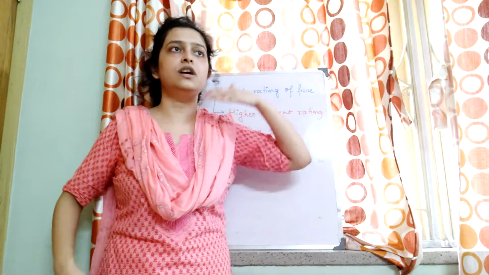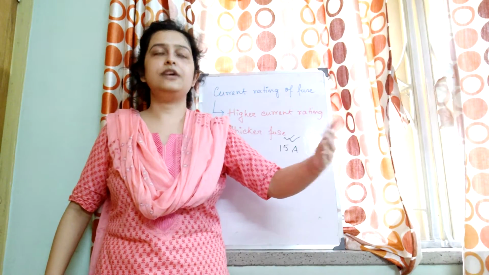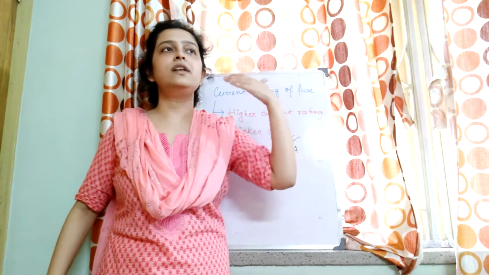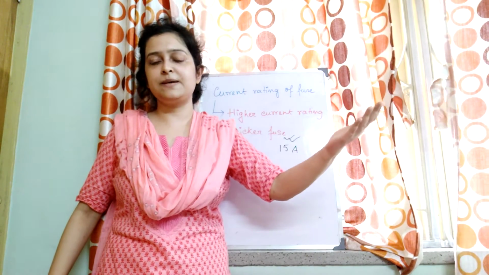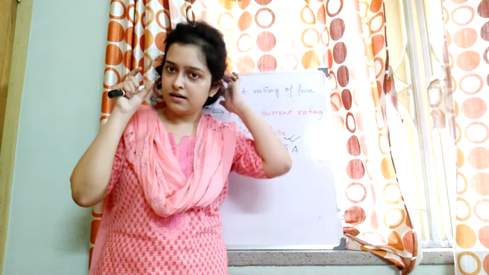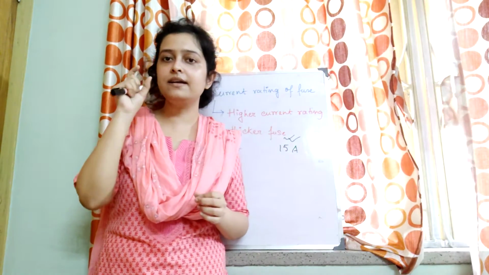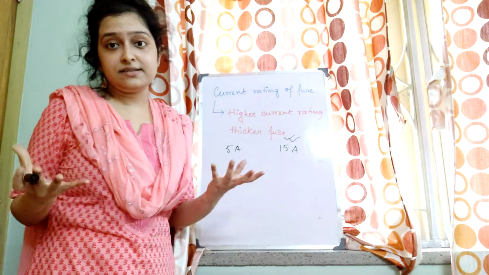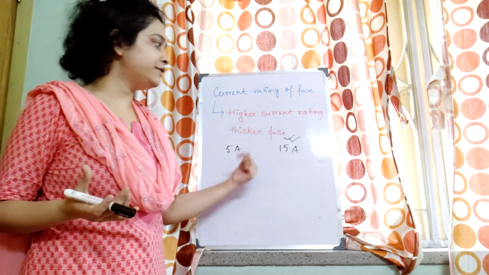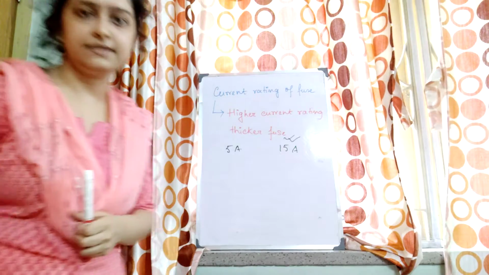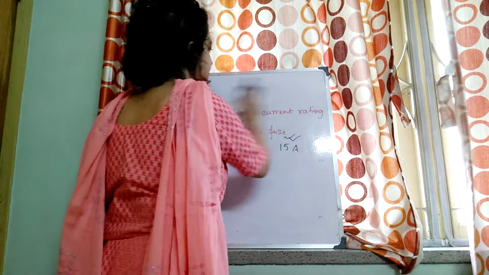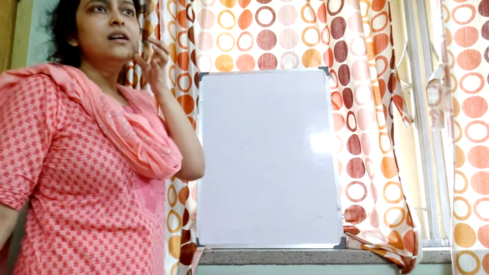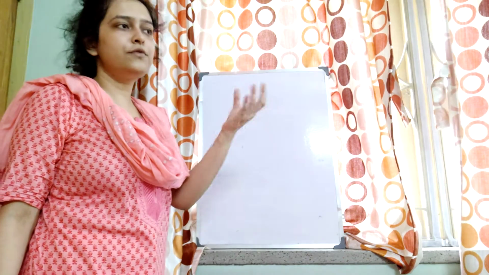If the appliance has more current consuming capacity, if the appliance has a higher safety limit, then we will use a higher current rating specified fuse. That means a thick fuse and also a higher current specified fuse. So you also get questions like this: a 5 ampere fuse and a 15 ampere fuse, which one is thicker? Basically, we generally take the fuse of current rating slightly more than the current rating of the electrical appliance for which it is being used.